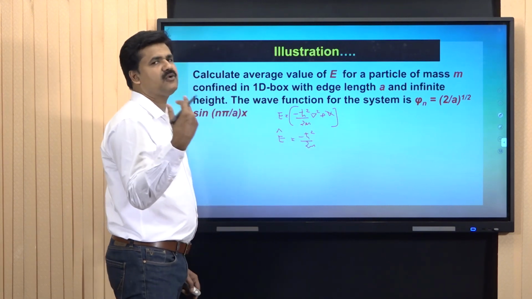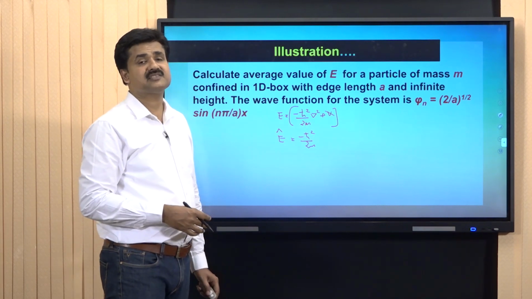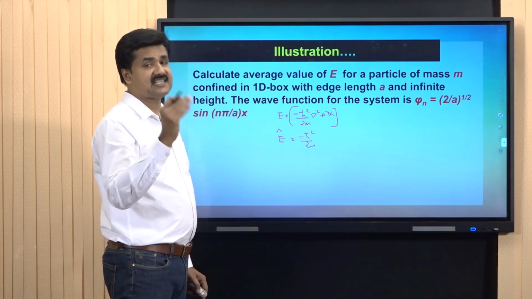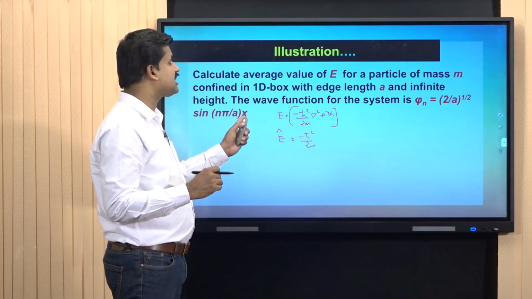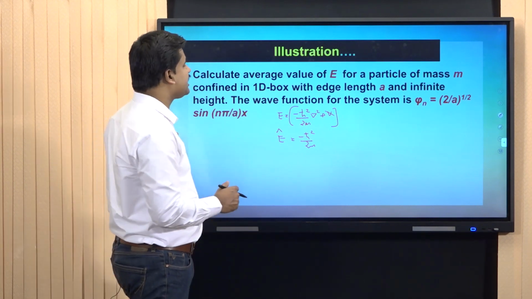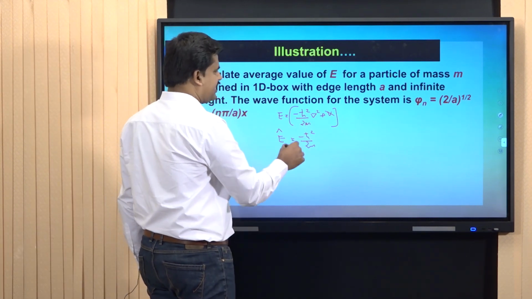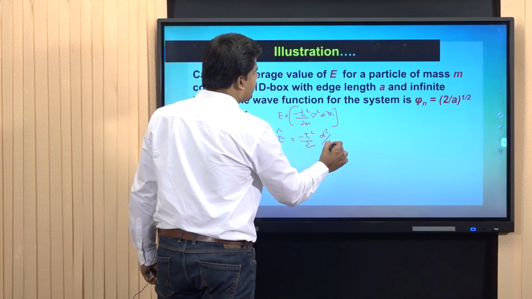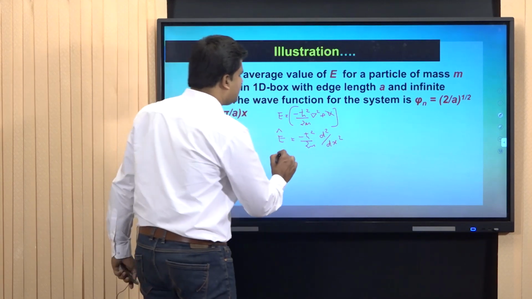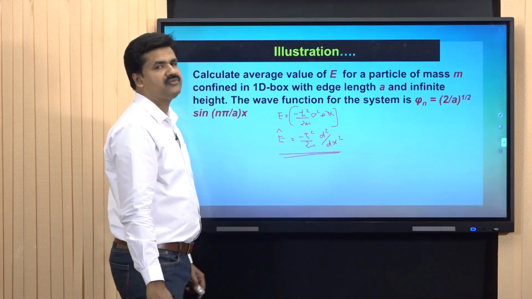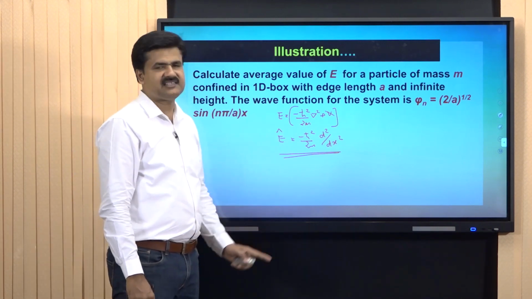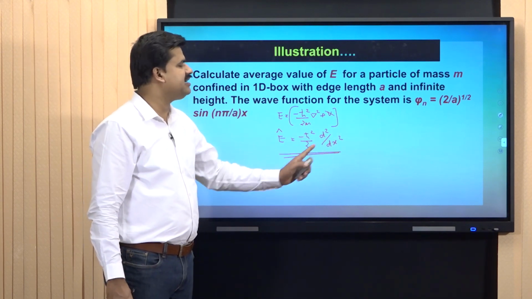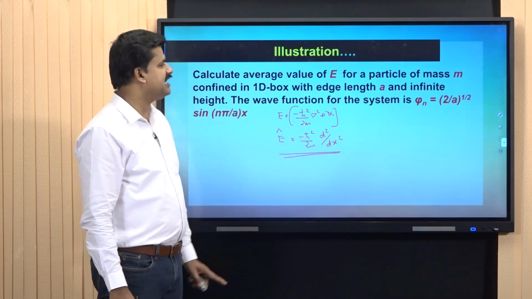Del square for a 3D box is dou square by dou x square plus dou square by dou y square plus dou square by dou z square. Here the particle is moving along the x direction. Hence, the wave function contains a component of x only. Therefore, the energy operator expression contains no del square. Instead, only d square by dx square is present. So, this is the energy operator of the present system, that is, E hat is equal to minus h cross square by 2m into d square by dx square. So, we got the energy operator.